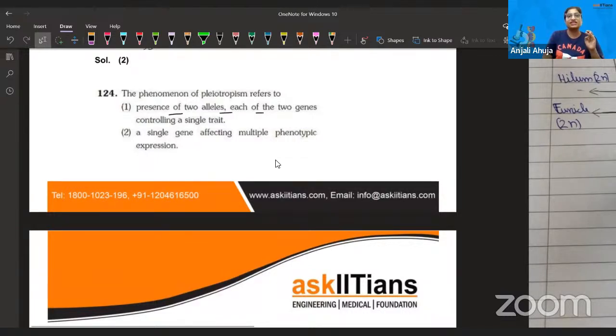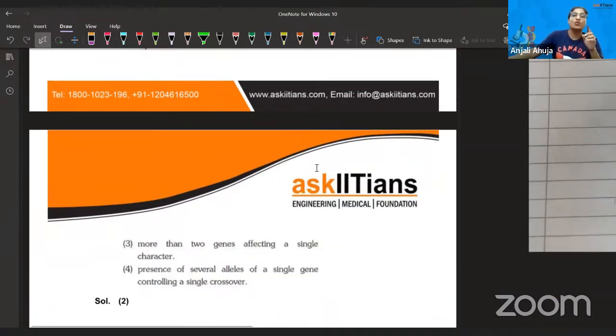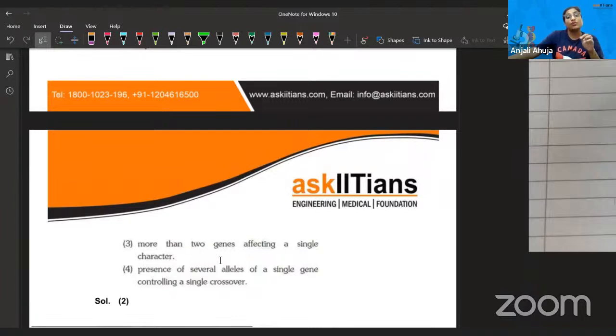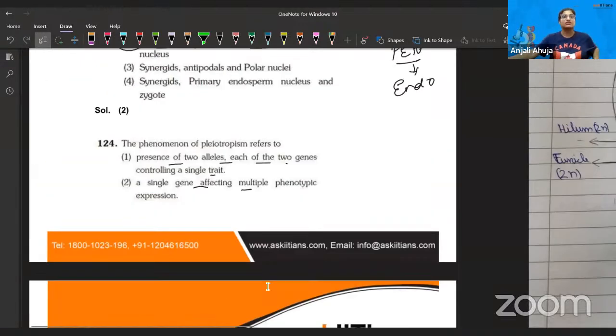Presence of 2 alleles, each of the 2 genes controlling a single trait. A single gene affecting multiple, that's multiple alleles. Anyways, more than 2, wait. A single gene affecting multiple phenotypes, that can be related to it. More than 2 genes affecting a single trait, not possible. Presence of several multiple alleles of a single gene controlling a single crossover, that's totally wrong. So pleiotropism, though you have seen the answer, I didn't want to show you the answer, but a single gene affecting multiple phenotypic expression, that's pleiotropism.